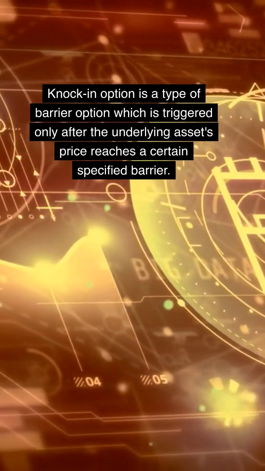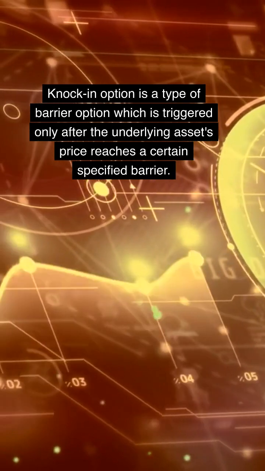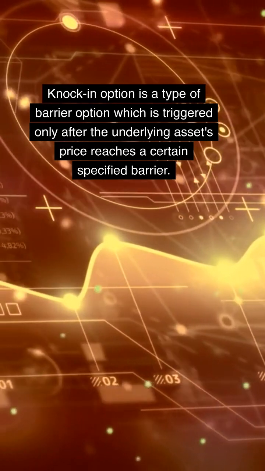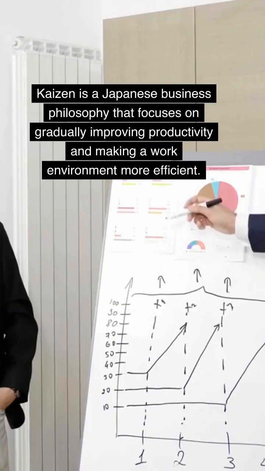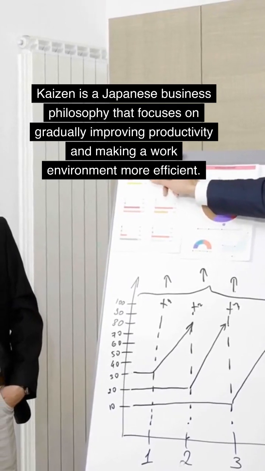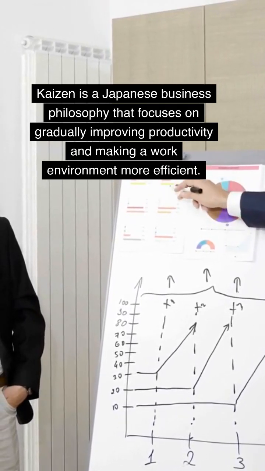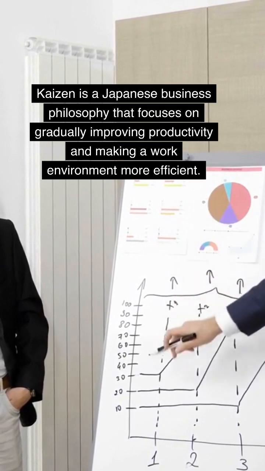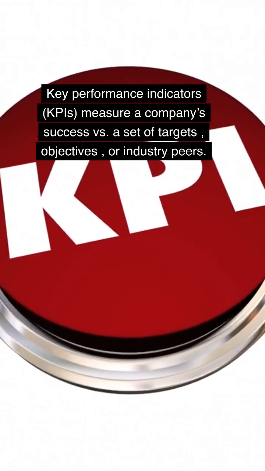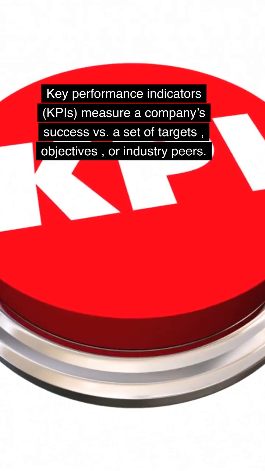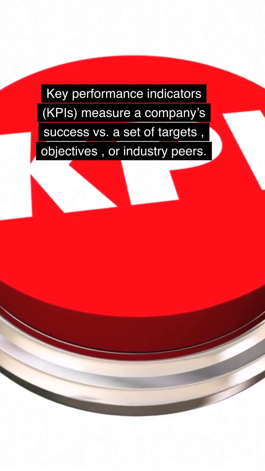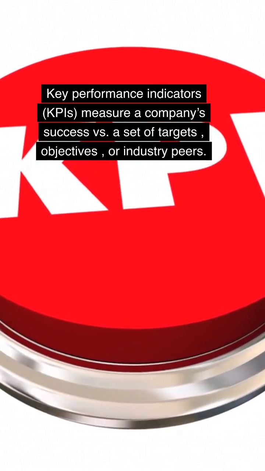Knock-in option is a type of barrier option which is triggered only after the underlying asset's price reaches a certain specified barrier. Kaizen is a Japanese business philosophy that focuses on gradually improving productivity and making a work environment more efficient. Key performance indicators, KPIs, measure a company's success versus a set of targets, objectives, or industry peers.